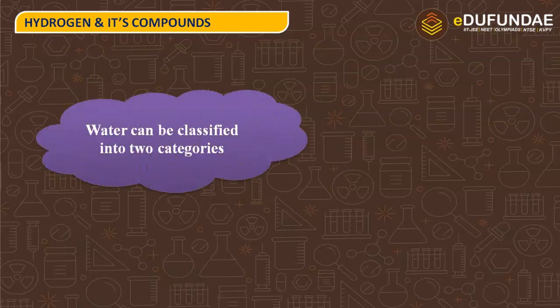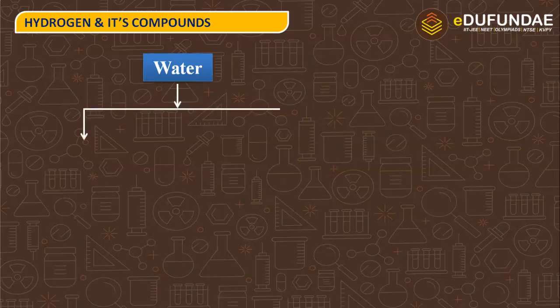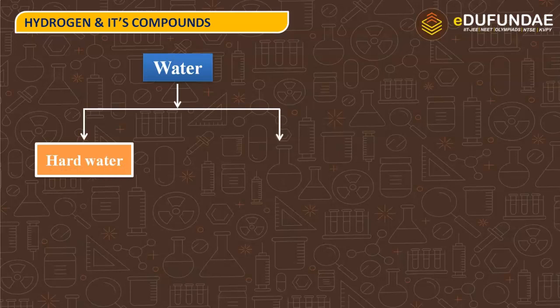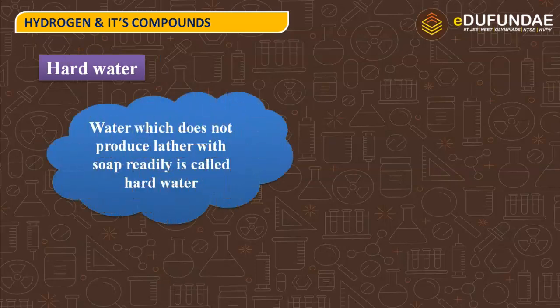Next, water can be classified into two categories. Let us see what those two categories are. First is hard water and the other category is soft water. Let us discuss hard water first. Water which does not produce lather with soap readily is called hard water. So when hard water comes in contact with soap, it does not produce lather.